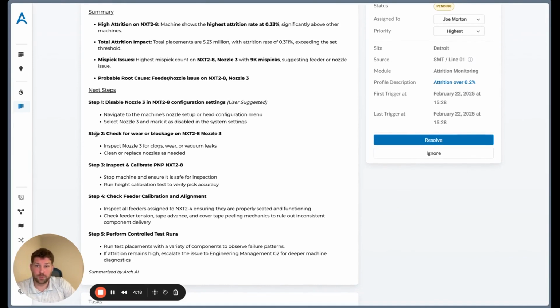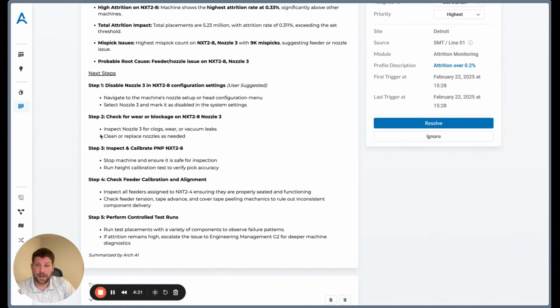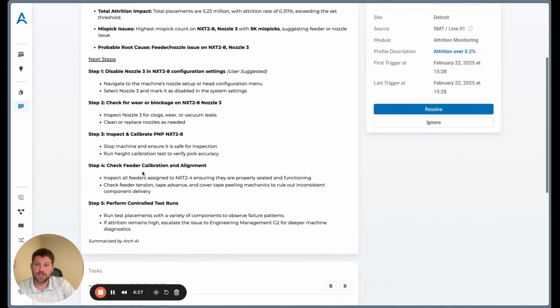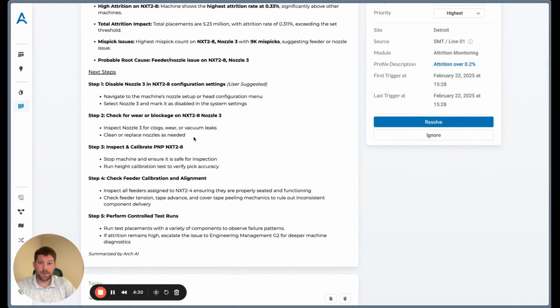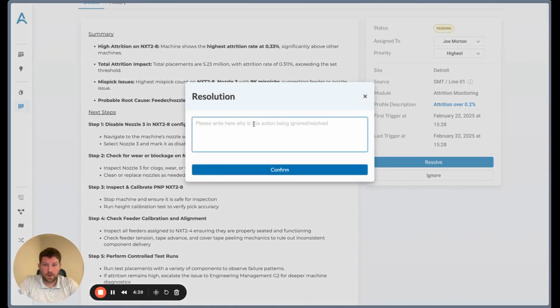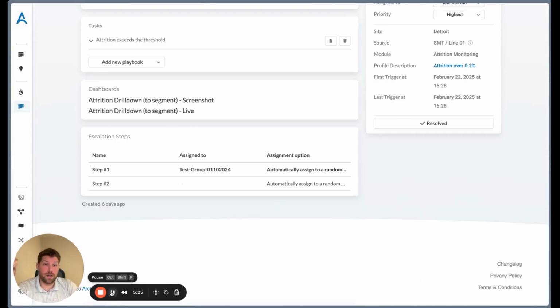So, okay, let me go through. I'll follow the rest of the steps. The line's running, and now it's bought me time to go through checking for wear and blockage on the nozzle, inspecting and calibrating the machine, checking the feeder calibration. And in the meantime, I can go look and see if we have a replacement for that nozzle that I skipped. So I can come back to my ticket and I can say, tried step 1, disabling nozzle, worked, line running, will look for new nozzle replacement. And there it goes. I've resolved the ticket.